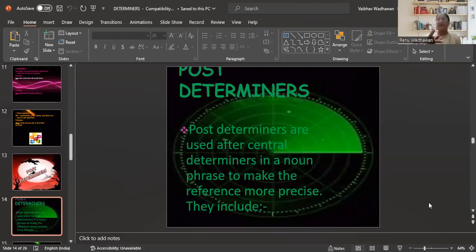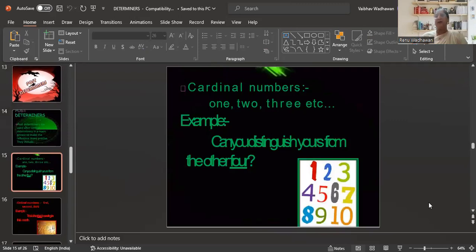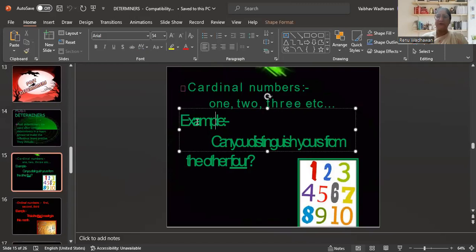Now, in the case of predeterminers, you have seen that predeterminers come before the determiners. Post determiners are used after central determiners in a noun phrase. Why do we use them? We make the reference more precise. And what do they include? They include cardinal numbers.